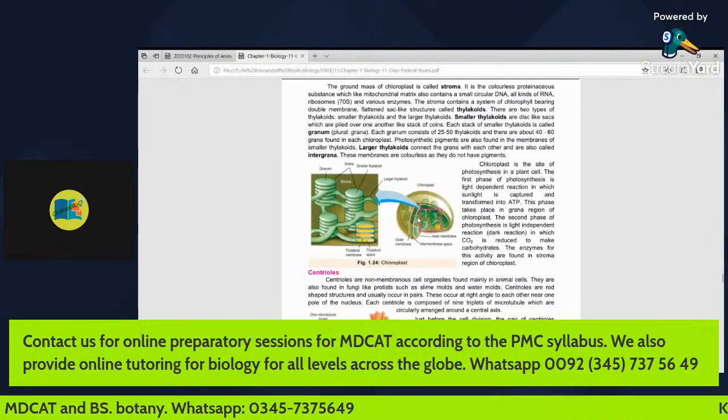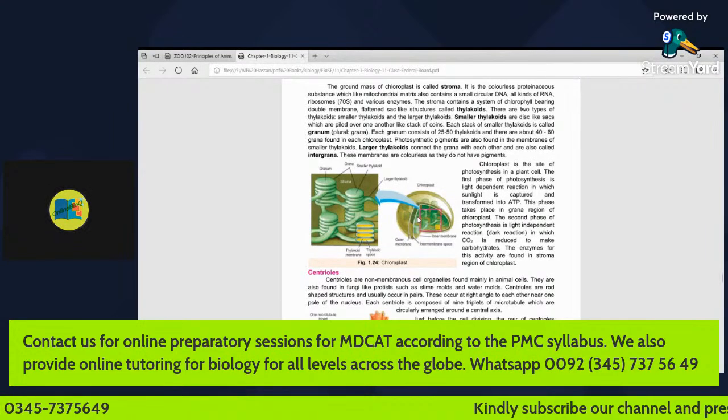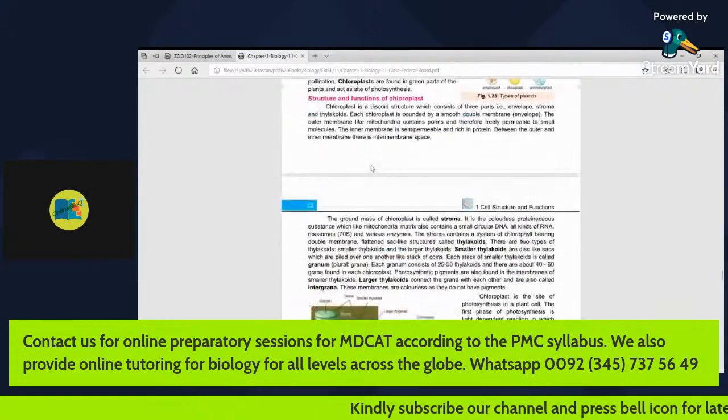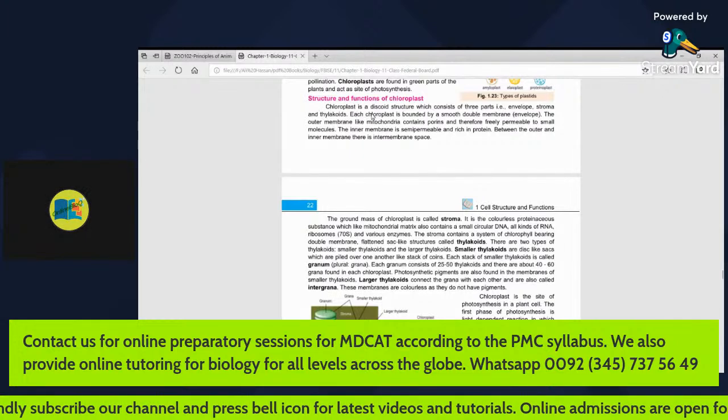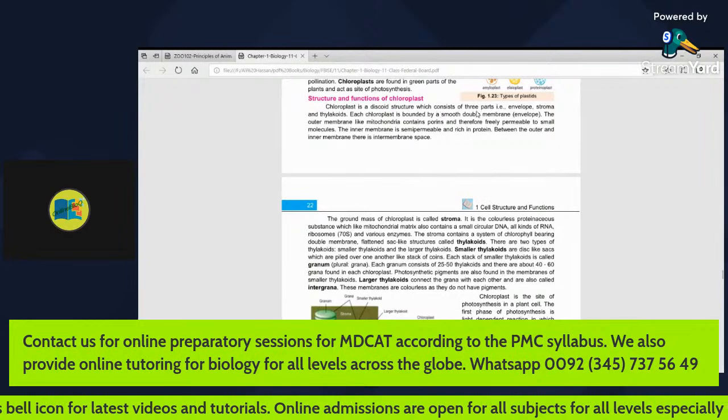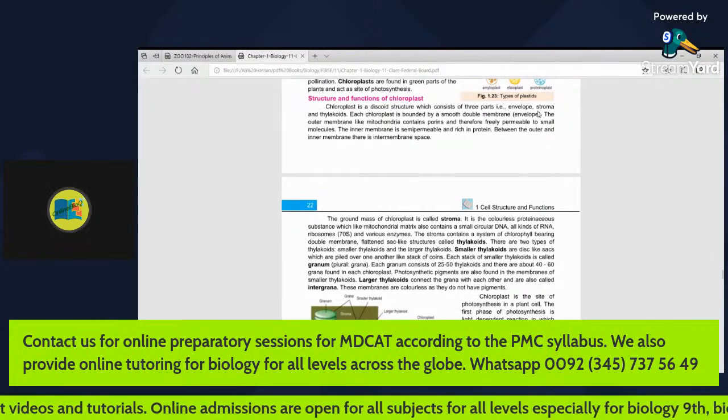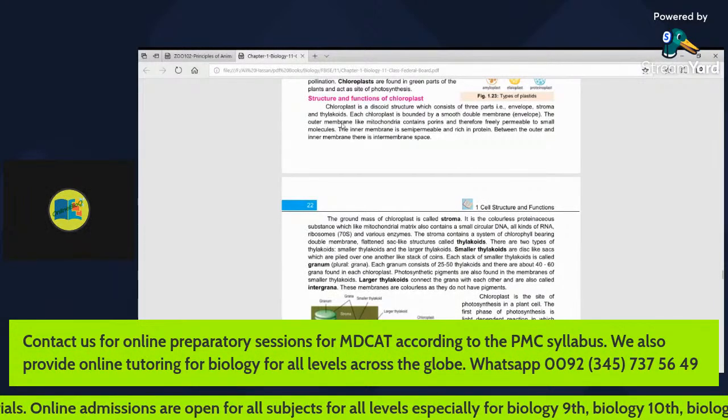The fluid portion is present here, that is called stroma. Chloroplast is a discoid, disc-like structure, which consists of three basic parts: envelope, stroma, and thylakoids.